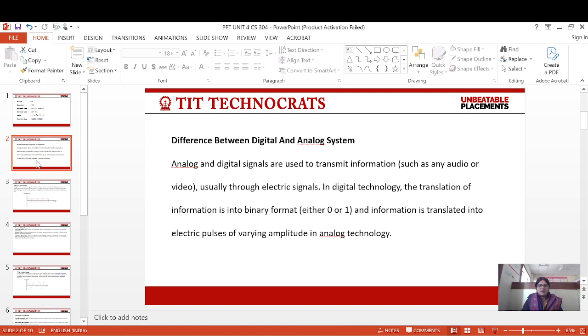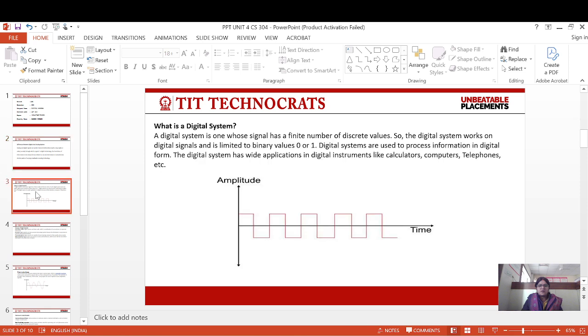Difference between digital and analog system. Analog and digital signals are used to transmit information such as any audio or videos, usually through electric signals. In digital technology, the translation of information is into binary format 0 or 1, and in analog technology, information is translated into electric pulses of varying amplitude.